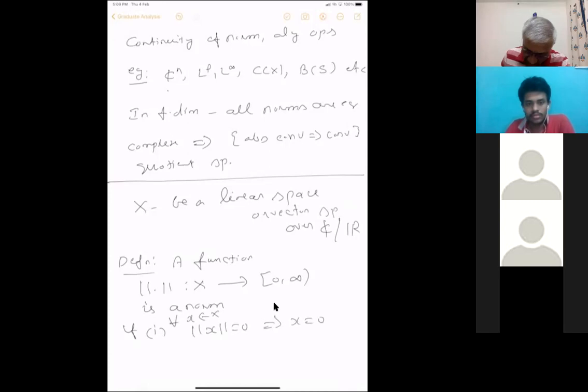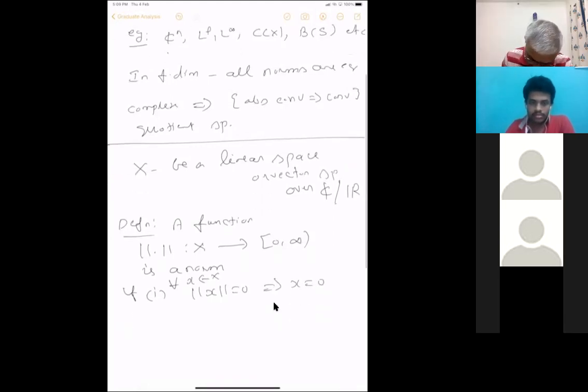Every non-zero vector has a strictly positive norm.